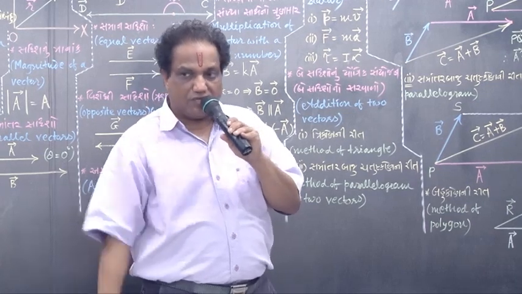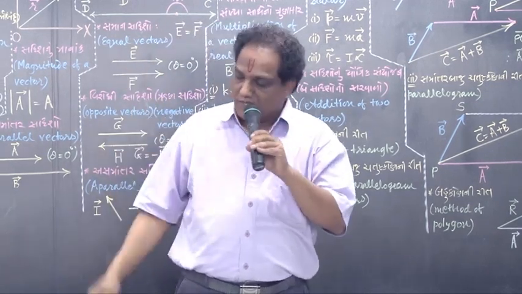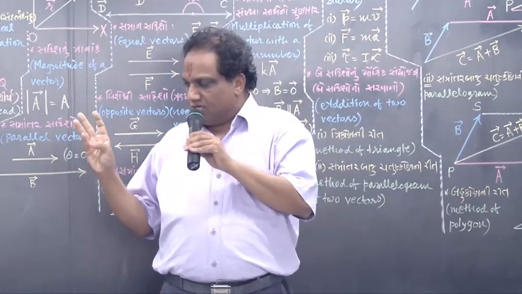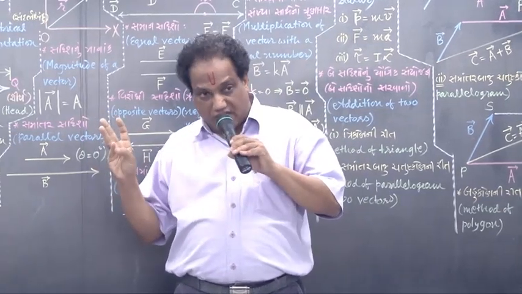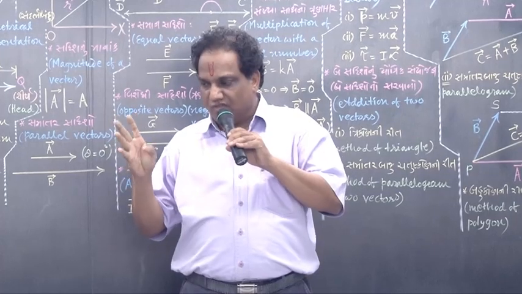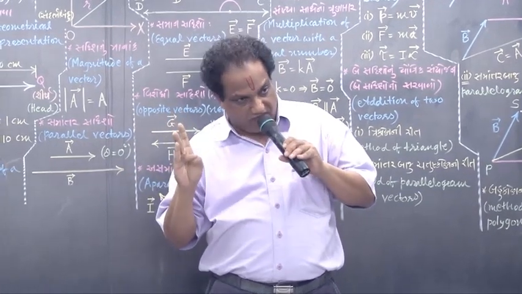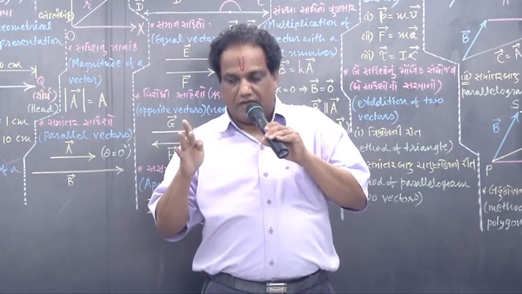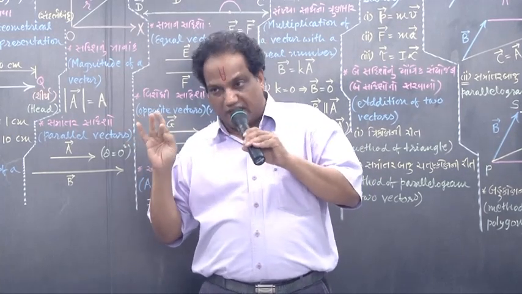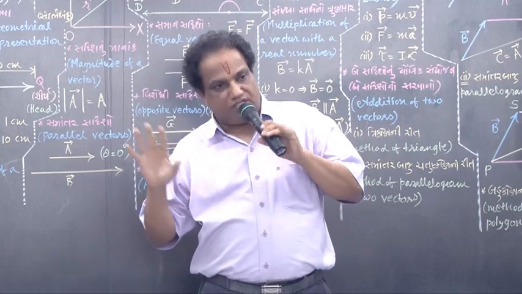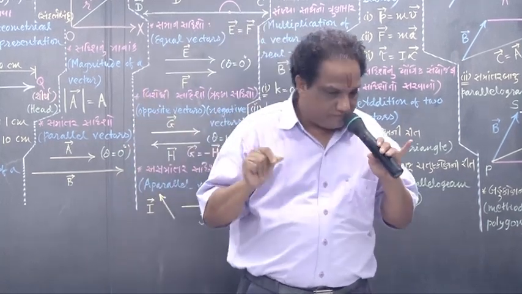Such physical quantities are called vectors. Displacement, velocity, acceleration, momentum, force, torque, intensity of electric field, intensity of magnetic field, electric dipole moment, magnetic dipole moment, all these are vector quantities.